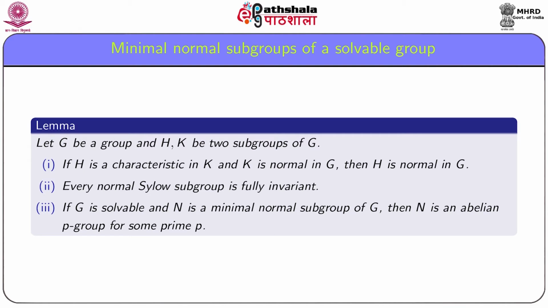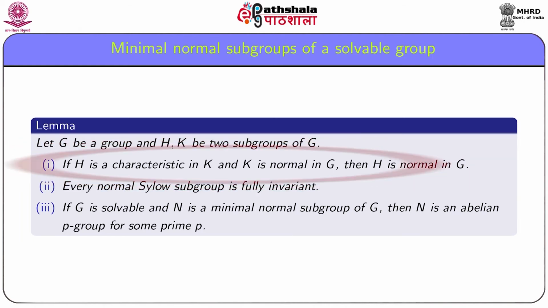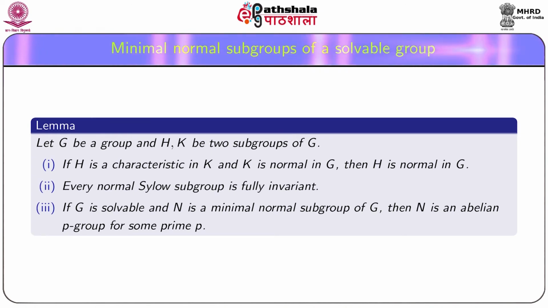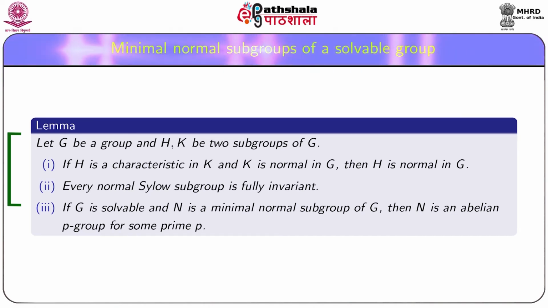Let G be a group and H, K be two subgroups of G. If H is characteristic in K and K is normal in G, then H is normal in G. Recall that we have examples in Q8 where H is normal in K and K is normal in G, and still H may not be normal in G. But if we take the condition as H is not only normal in K, but H is characteristic in K, then H becomes normal in G.